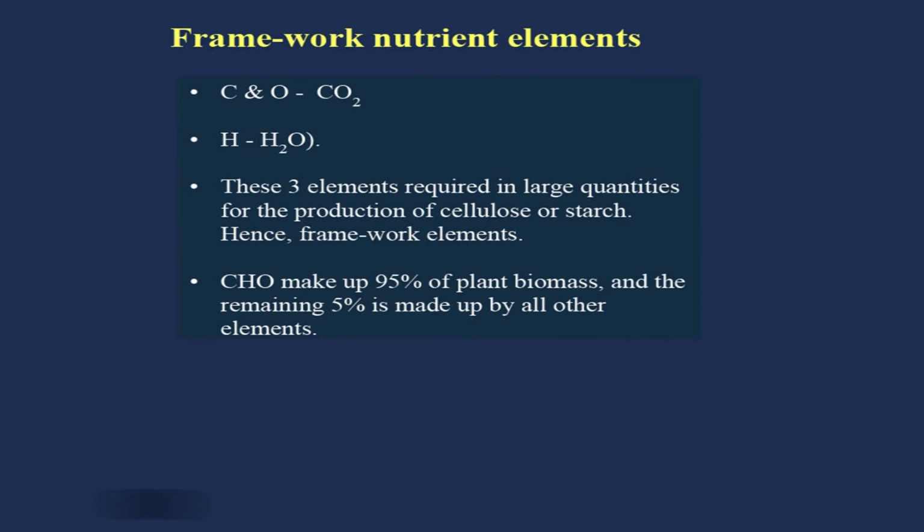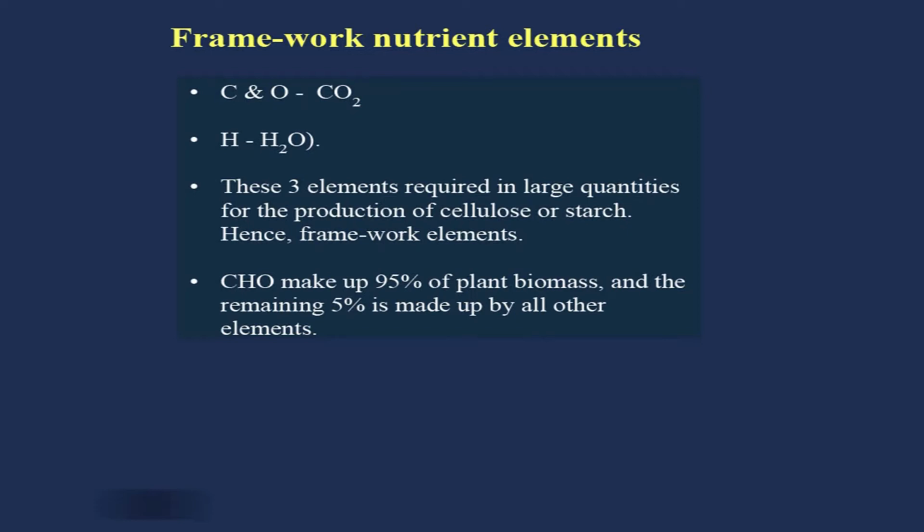Now we discuss in detail the framework nutrient elements. They are carbon, oxygen and hydrogen. Carbon and oxygen come mainly from carbon dioxide. Most of you understand the process of photosynthesis. During photosynthesis, plants make their food in the presence of light and carbon dioxide, and they take water from the soil. That way carbon reaches the plants through the photosynthesis process, and oxygen also comes in carbon dioxide. Hydrogen comes mostly from water, H2O.